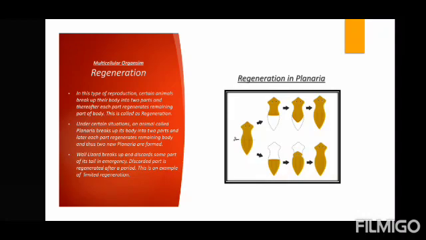Under these situations, an animal called planaria will break up its body into two parts, and later each part will be regenerated by the remaining body, and a new planaria is formed. For example, a wall lizard also breaks up and discards some part of its tail in an emergency. This discarded part is regenerated after a period. This is an example of limited regeneration, meaning only the tail is reproduced, whereas the whole new organism can be formed in the case of planaria.